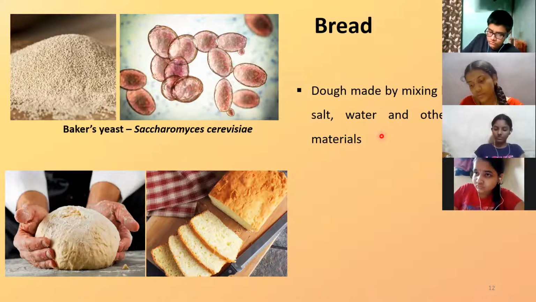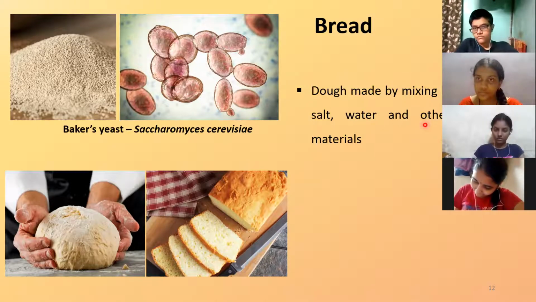Different types of breads are available. Correct. So that dough is prepared. Baker's yeast is then added to it, mixed with it. Salt, water, and any other material as per the requirement, it is added. And then the dough is prepared. This is the dough which is prepared.